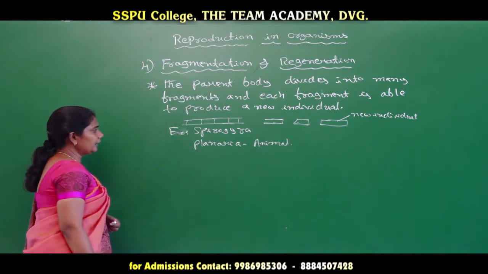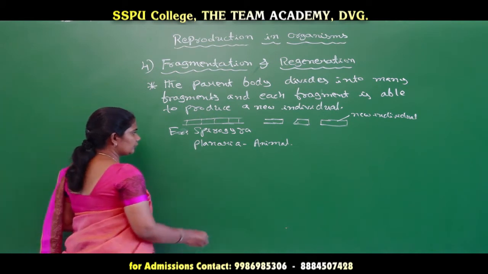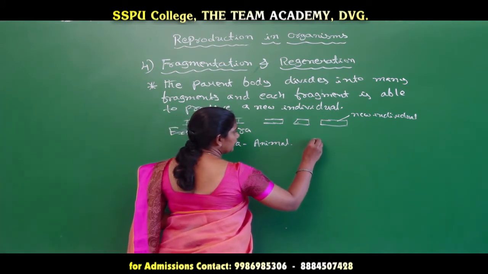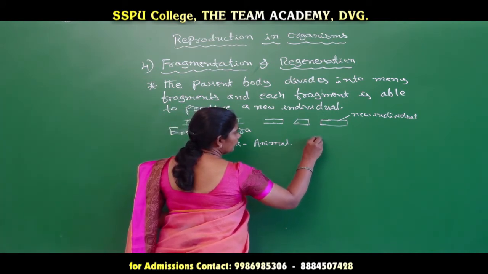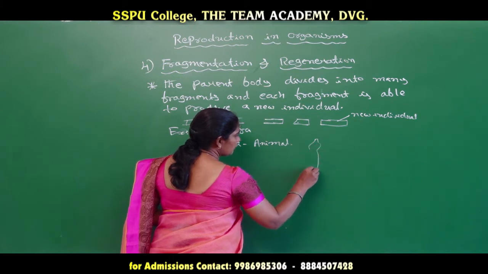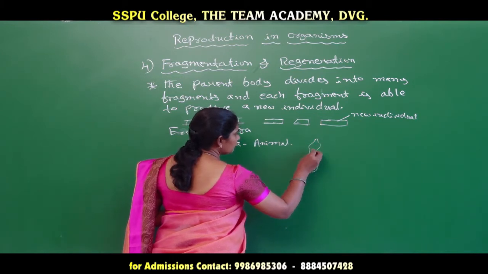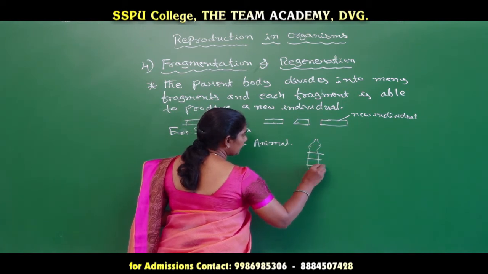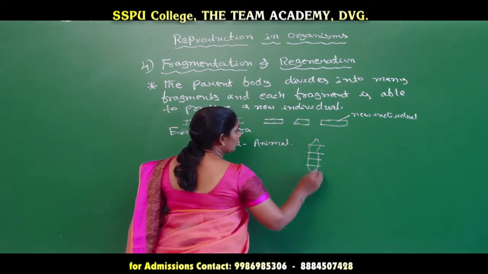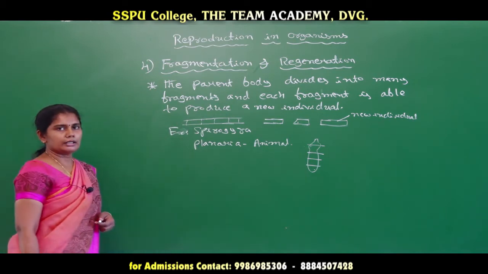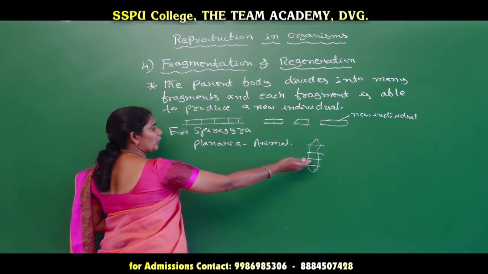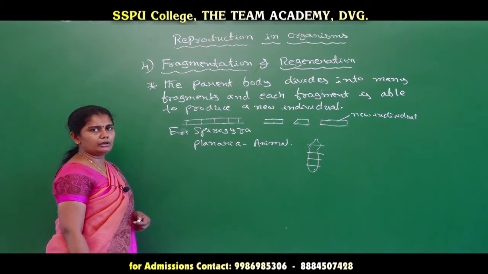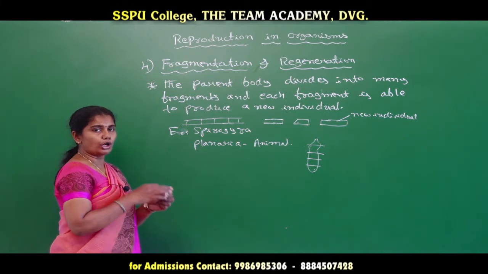Planaria is an organism which has a body shape like this. I think you already learnt about Planaria in your first year syllabus. If we cut this Planaria into many segments or pieces, then each part of the body is able to produce a whole new individual.